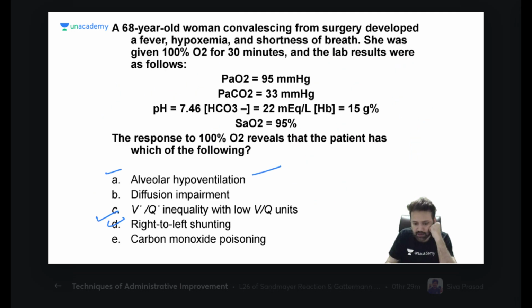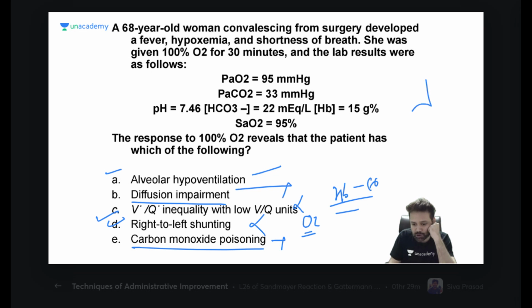No. So neither in V/Q mismatch nor in right to left shunt, and neither in carbon monoxide poisoning. Why not in carbon monoxide poisoning? Because oxygen is already there, but hemoglobin is occupied by carbon monoxide. And neither in diffusion impairment. Why? Because if diffusion is not correct, whatever oxygen you give, it will not benefit.